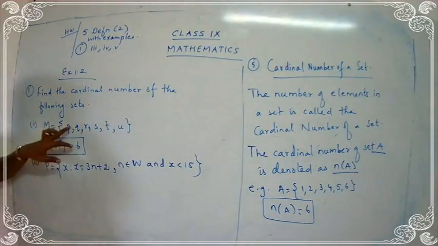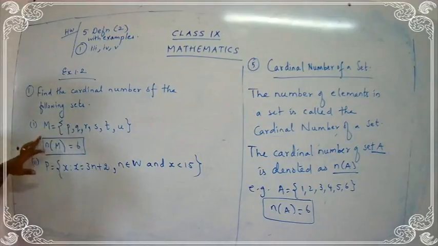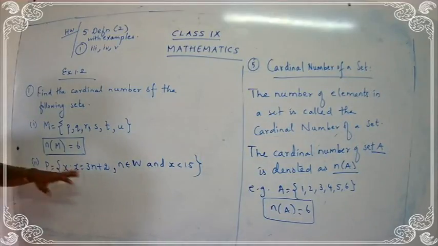Here they have been given with the members. So you know the members of M, yes? Here I don't know the members. Only a rule is given. So what are we going to do? We have to find out the members first. After finding the members, I have to count them and give the answer.